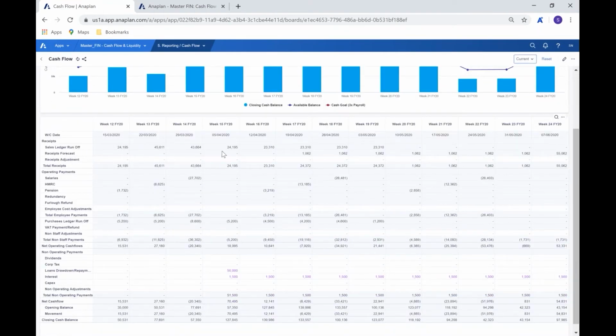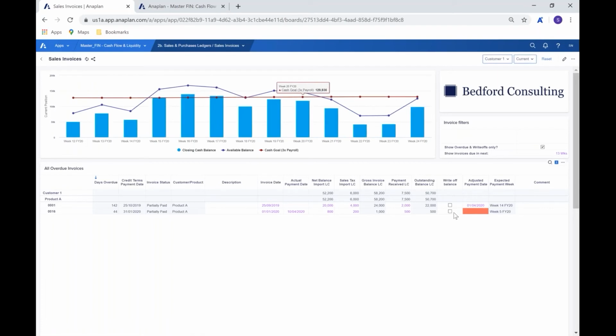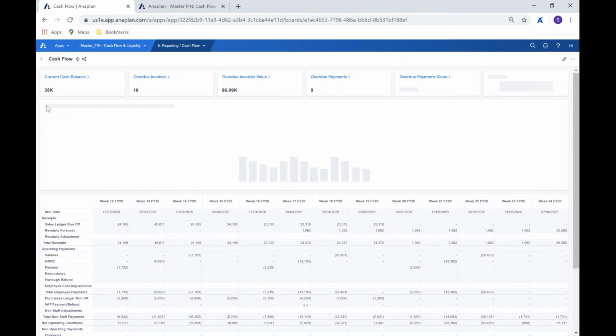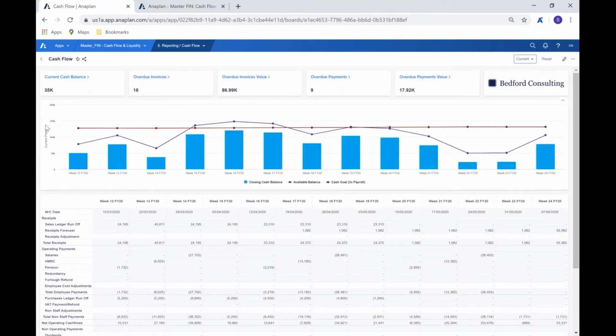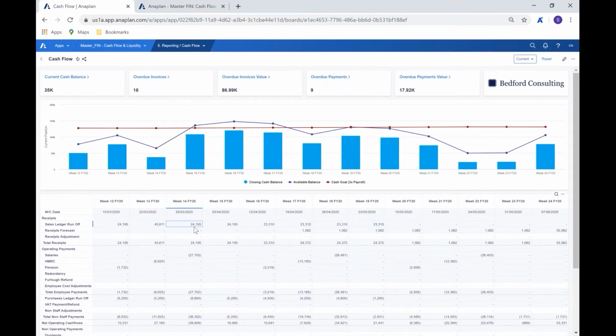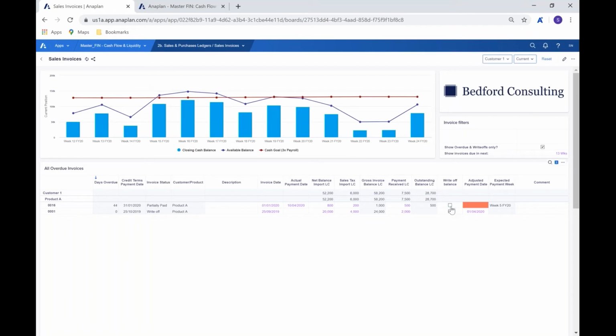So when we're looking at that sales ledger runoff, we're seeing that in here in relation to the specific periods that we're looking at. I think it was week 14 that it was looking at, and we're seeing this 43,664. But of course, as we go through to here and we look to write that off, we can then come back into that same view of the cash flow. And when we look at that for the sales ledger runoff for that week 14, we see that that now drops down to 24. So for all of the changes that we're making, they're updating in real time, and that's rolling all the way up through. Okay.